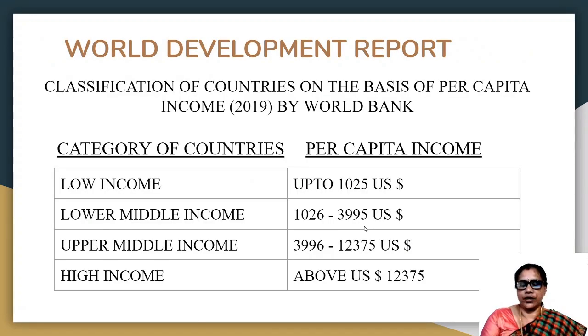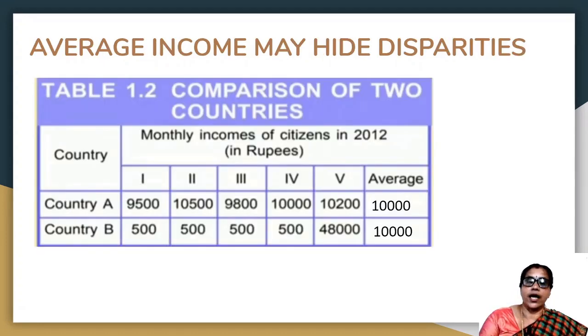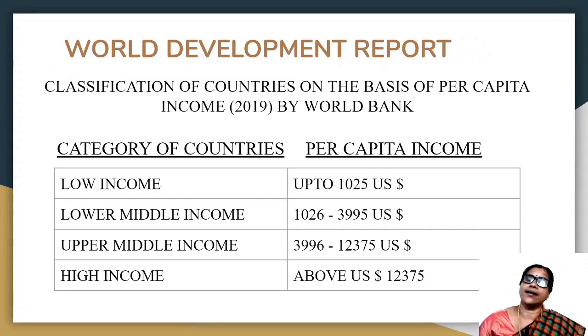So if we say that among the two countries, country A and B, if you ask which country you will prefer to live, I will select country A because there is less disparities, there is an equitable distribution of income. So from this example, we can understand that average income hides disparities.